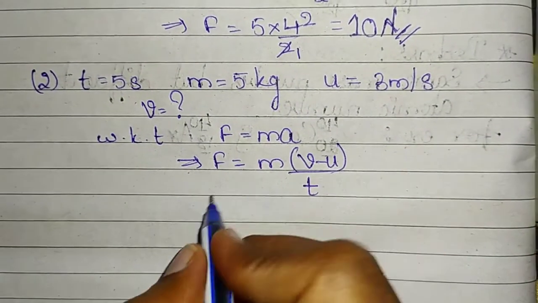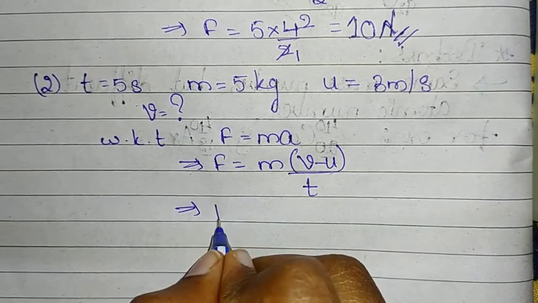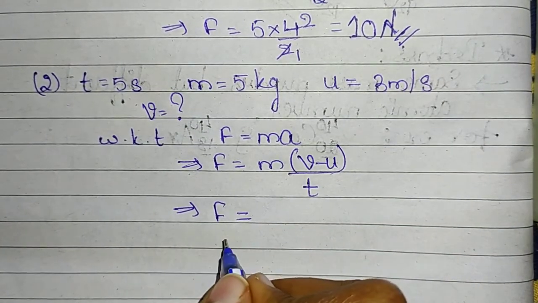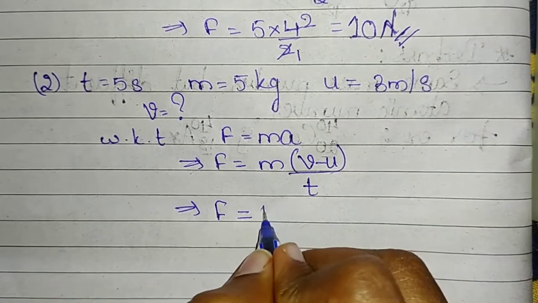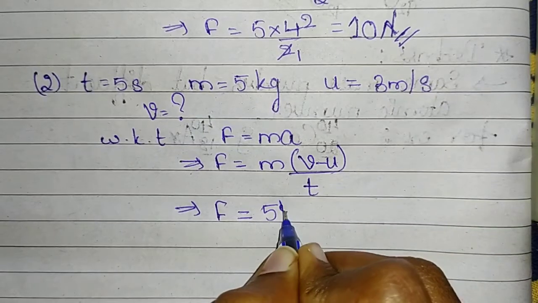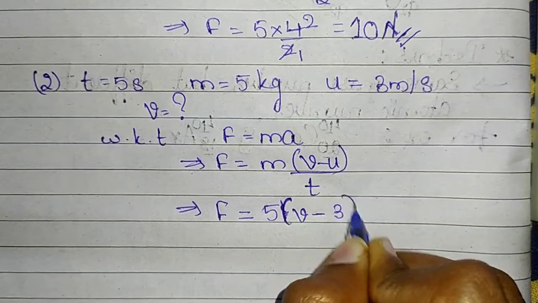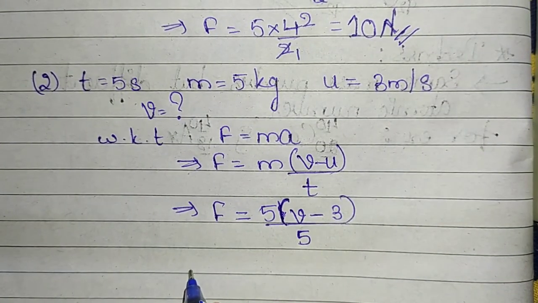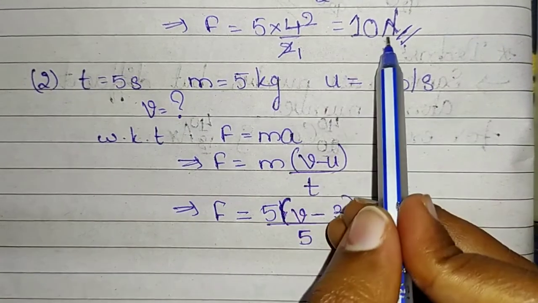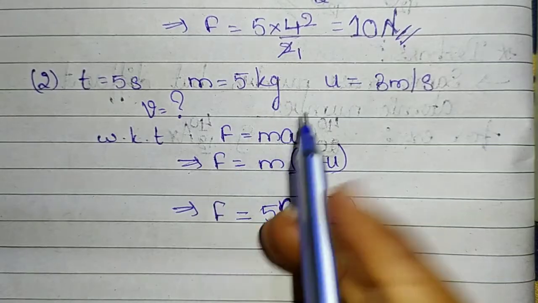Now here we don't know the value of force, so keep it as it is. Force is equal to m, which is 5 kilograms, into (v minus u), where u is 3, and time is 5 seconds. Now they have also told us that the force which was used in the first case, that is 10 Newton, the same force has been applied to the object once again.